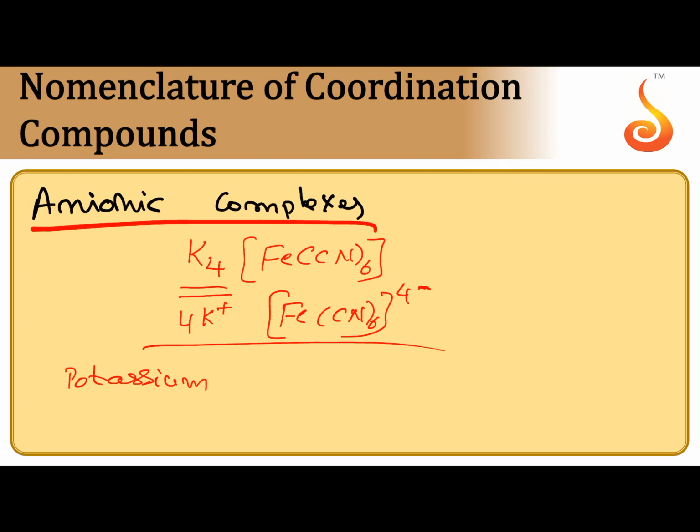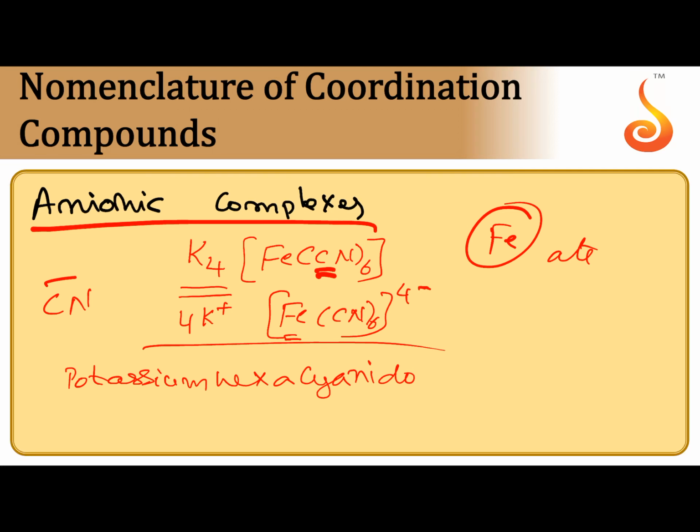After that, hexacyanido. You have to arrange the ligands in alphabetical order. Only one type of ligand is there, CN minus, cyanido, hexacyanido, or cyano also we can write. The central metal atom is iron, but since it is an anionic complex, the name ends with -ate.